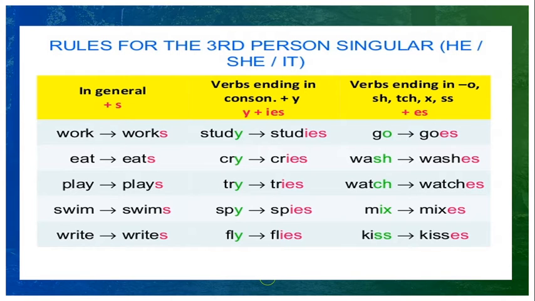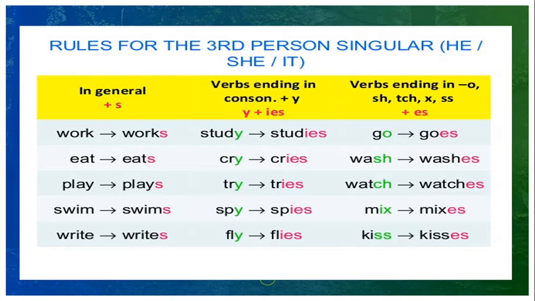Third person. What is the first person? Singular I. First person plural we. Second person singular you. Second person plural you. Third person singular he, she, it. Particularly, we are learning about how to use the verb when the verb is used with third person singular he, she, it. If the verb work is used, we are adding s.